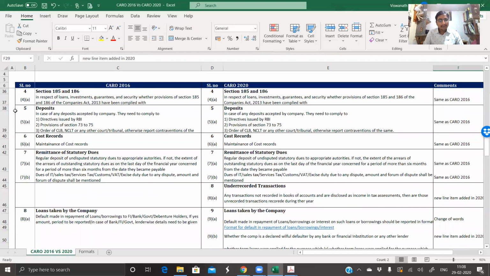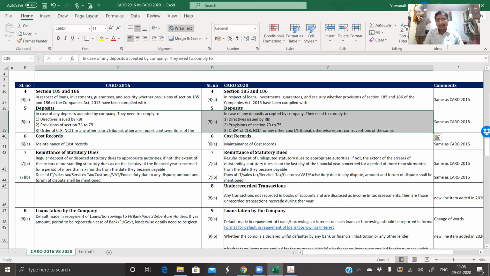Then moving on to point number 5, deposits. With most of the clients, because we don't deal with public companies, we don't come across deposits in companies, but always understand DPT 3, which is an annual filing. It is a very important document, because last year when we filed it for the first time, it asked for audited numbers, and the deadline for DPT 3 is June 30th.